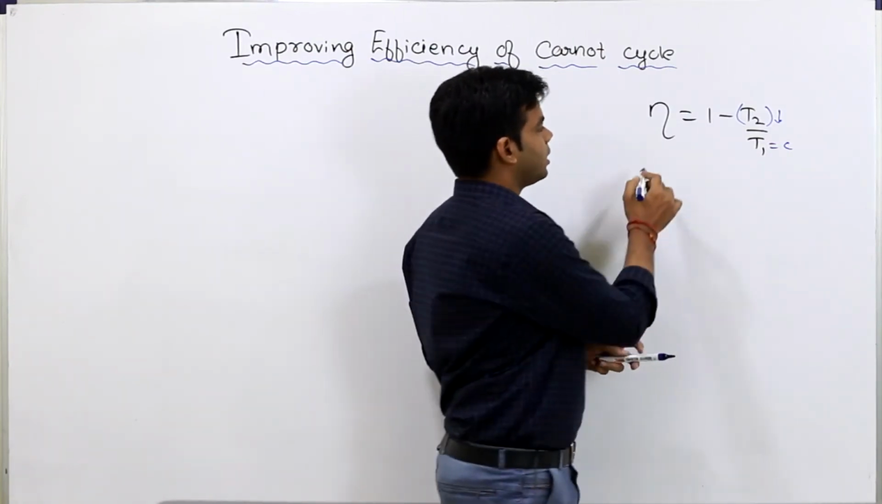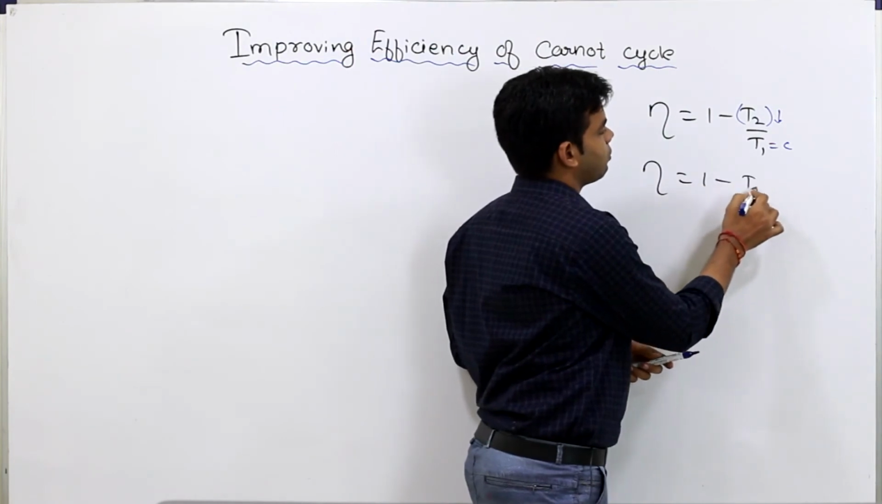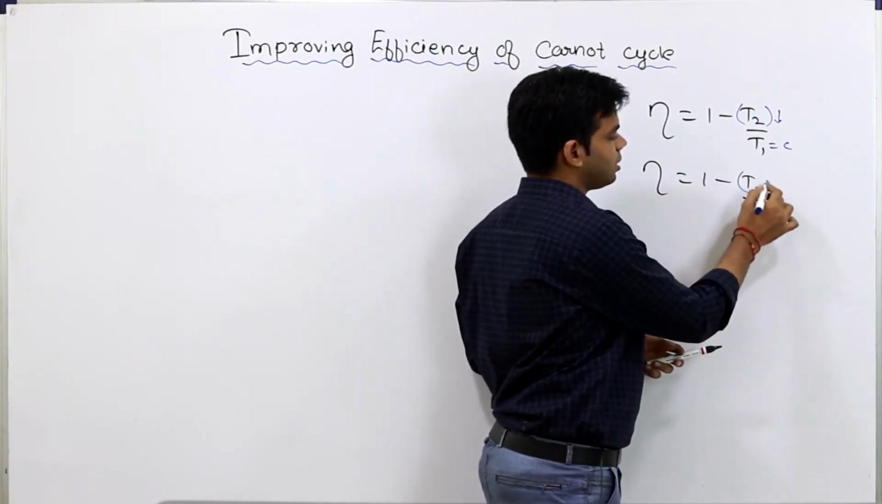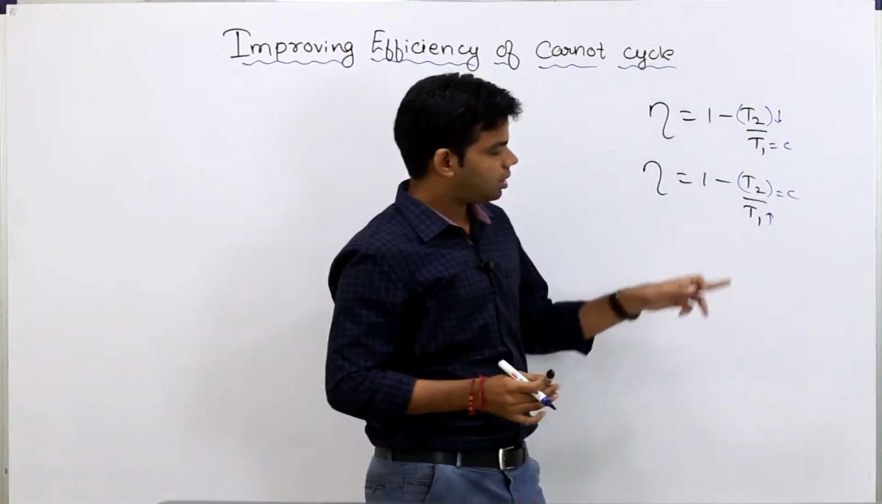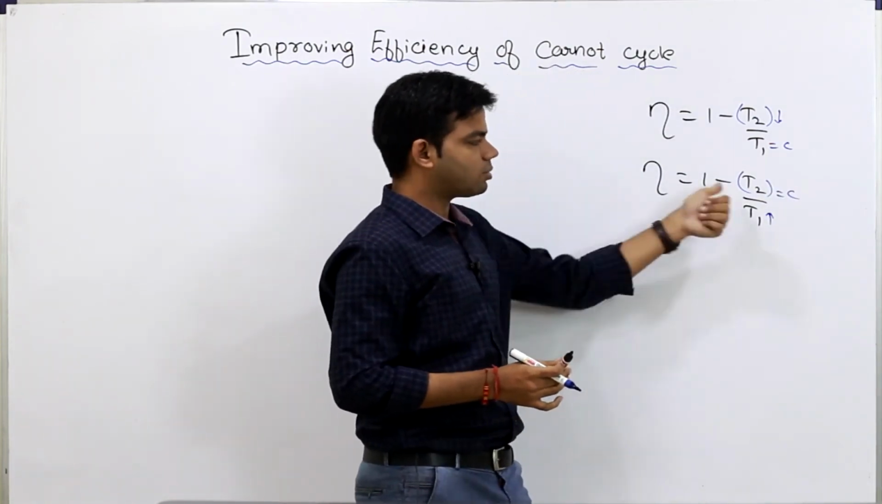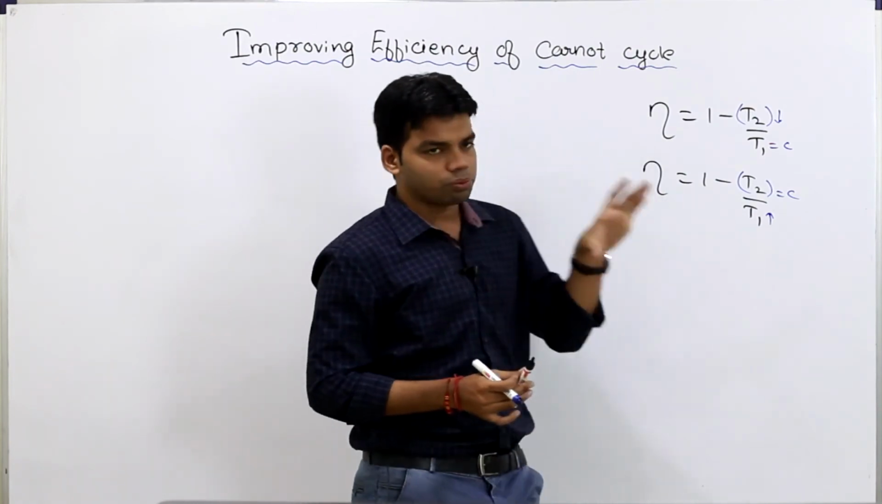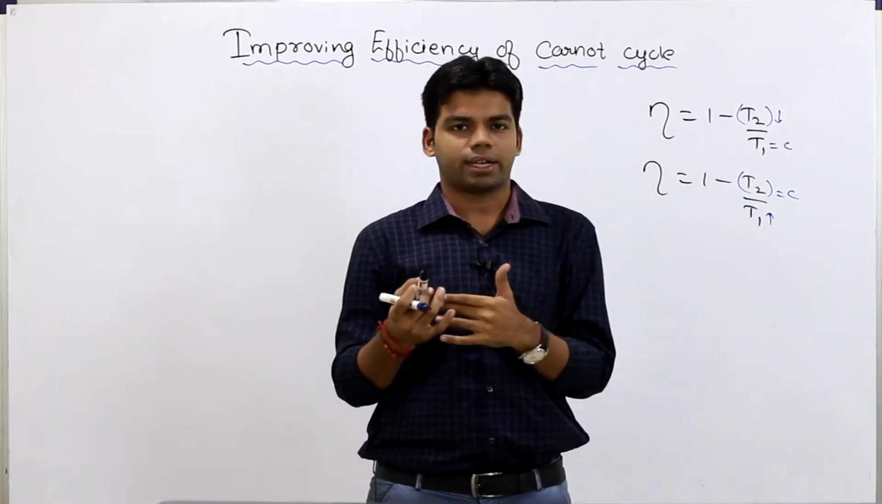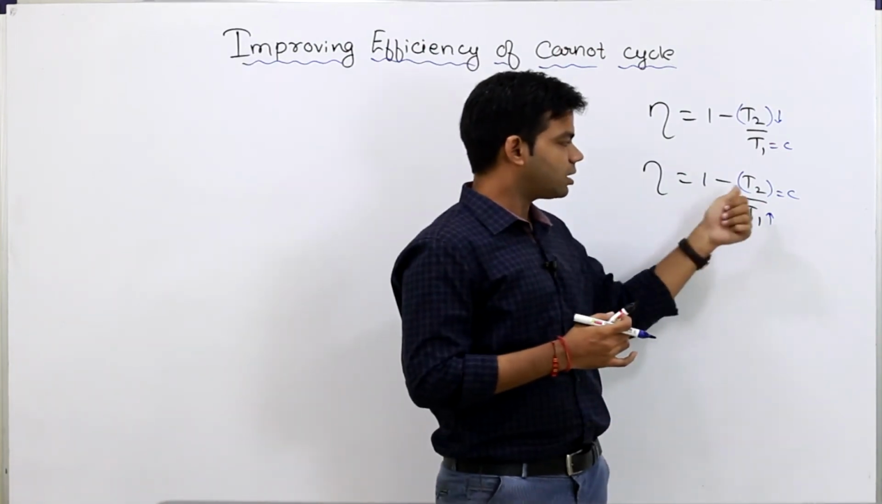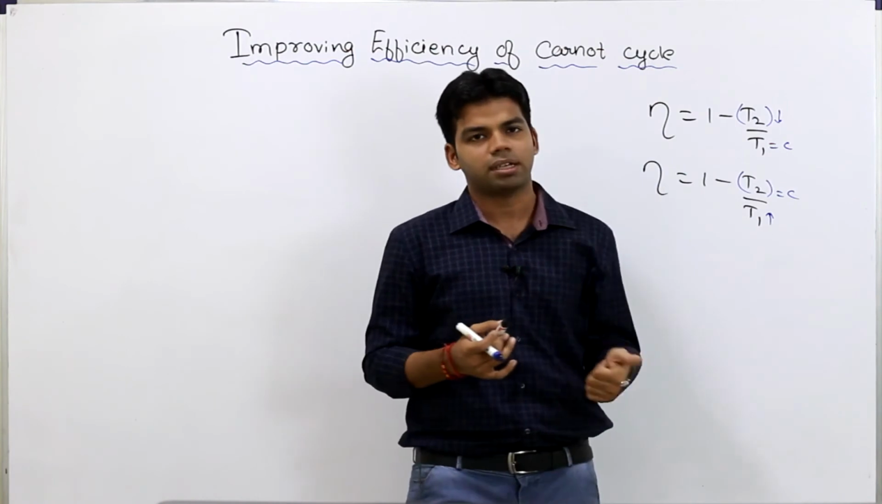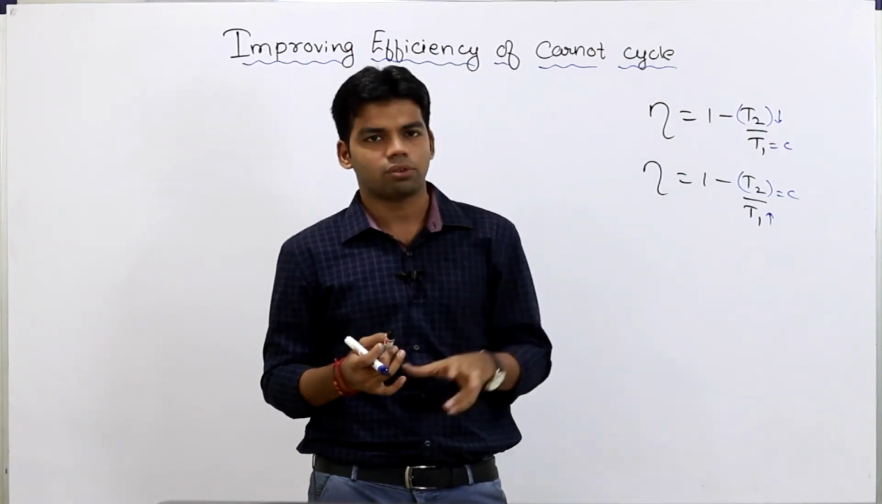First thing. Second thing, what we can do is we can increase the value of this T1. We can increase this T1 keeping T2 constant. Again, if I am increasing T1, T2 by T1 will be less, 1 minus T2 by T1 will be more, and efficiency will be more. So out of these two methods, which is more effective? That means increasing T1 keeping T2 constant should be more effective, or decreasing T2 keeping T1 constant is more effective. This we have to discuss.